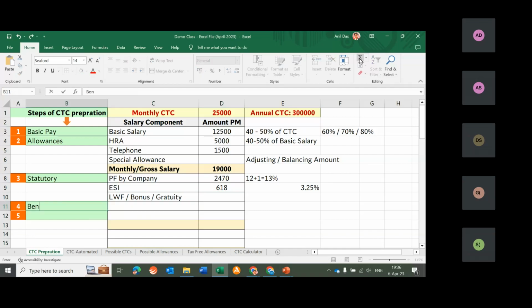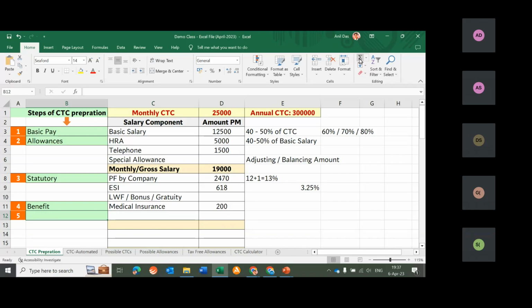Fourth step was benefit of work. If your company is giving any kind of benefit, you can add the cost of that. Let's assume that your company is giving a benefit of medical insurance and your company is spending 200 rupees per month per employee. So you can add the cost of this. We are done with fourth step also. If your company is giving more benefits, you can add the cost of those as well.